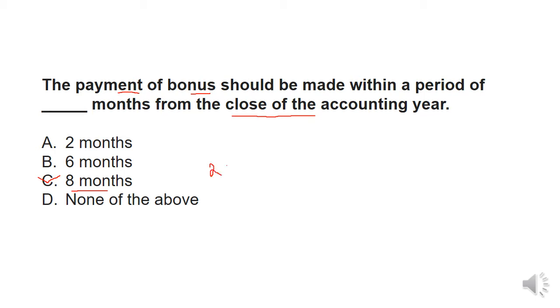So when will it be 2 years? When any organization is running at a loss, what can the government do? It can give relaxation to that organization, so that the particular organization running at a loss can give bonus within 2 years. Okay, otherwise it is 8 months. Within 8 months, the organization should give the bonus to their employees. Okay, move to the next question.